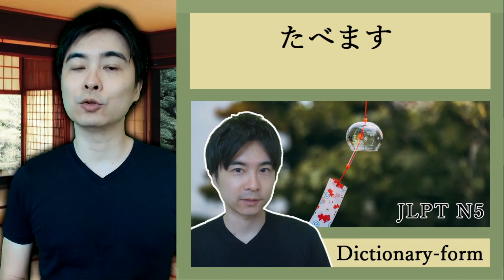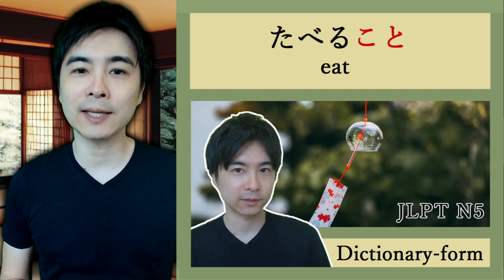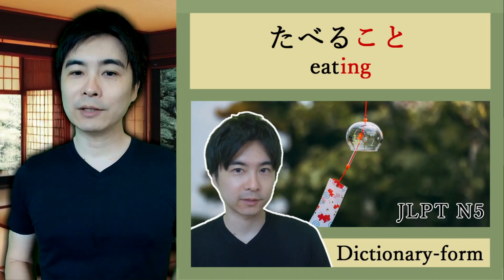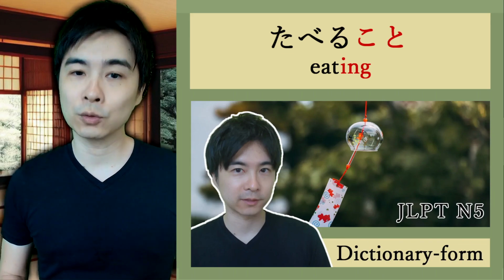Actually, we already learned the dictionary form verb plus こと in my earlier video. Do you remember? At that time, we learned that when こと follows the dictionary form of a verb, the verb becomes a noun. For example, 食べます is a verb that means to eat. The dictionary form of 食べます is 食べる and 食べること behaves like a noun that means eating. If you want to know more about the dictionary form verb plus こと, please check out my earlier video about verb ことです using the link in the description area of this video.